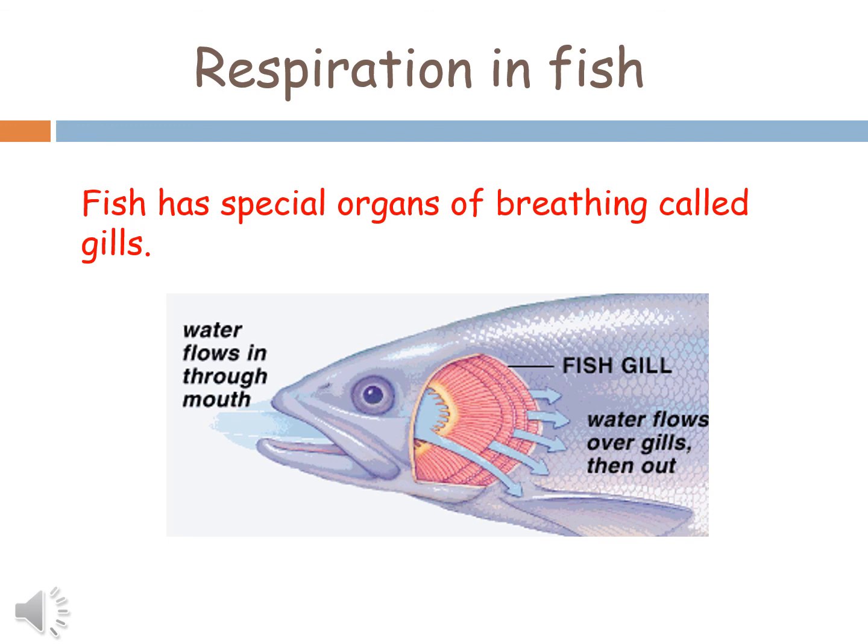So this is how fishes breathe or respire with the help of their gills.